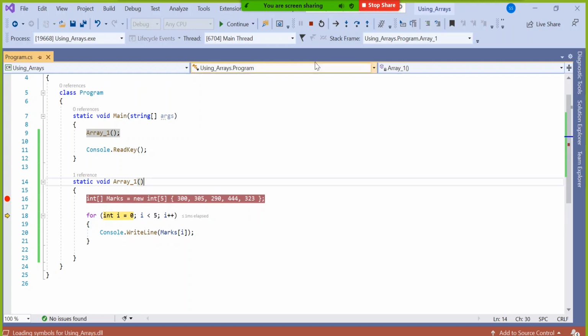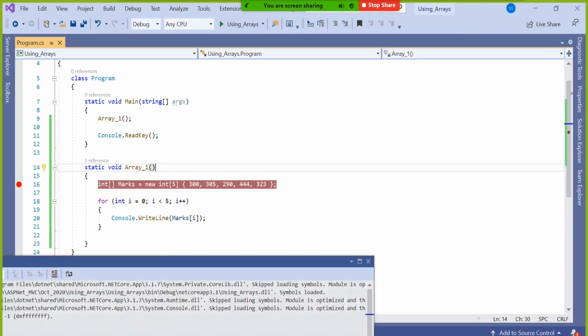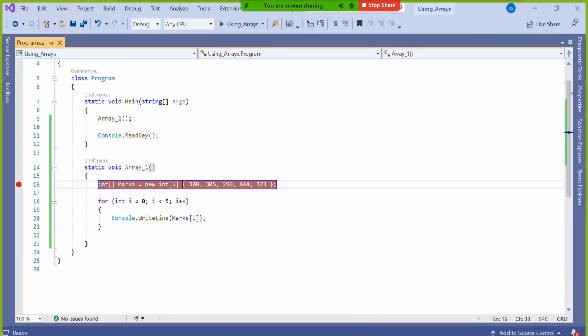Imagine somebody says, I have not yet given these values, I simply put a semicolon. It's not a mistake. The idea is I declared it, but I have not given values. That is a different story, but I declared it, so memory will be allocated. Put a breakpoint now and see what happens.